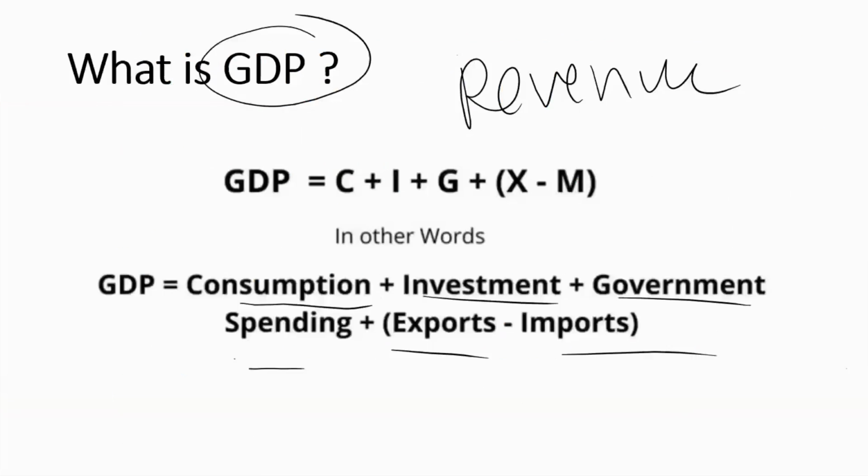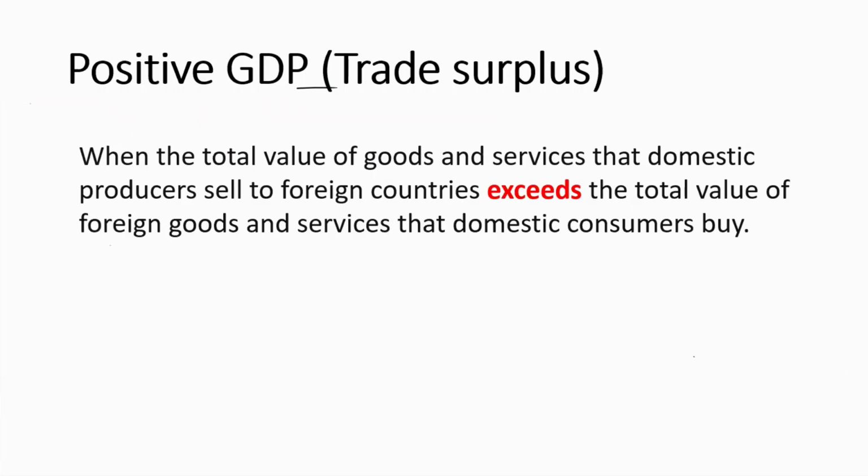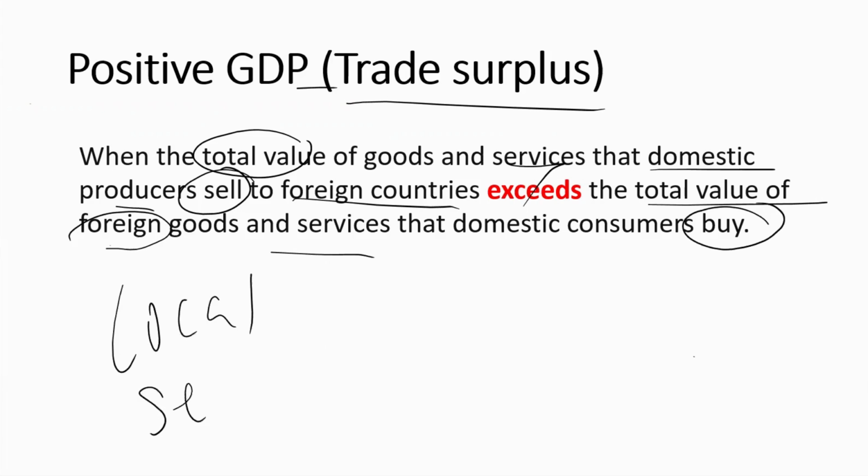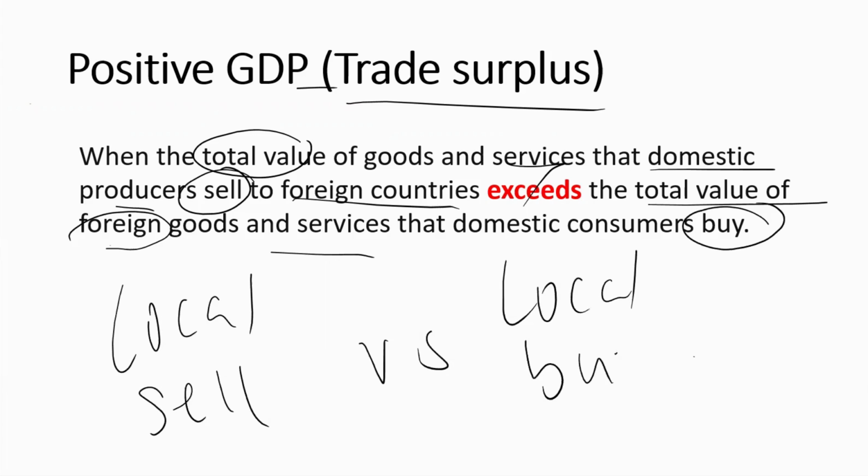So what constitutes a positive GDP, in other words a trade surplus, is when the total value of the goods and services that domestic producers are able to sell to foreign countries exceeds the total value of foreign goods and services that domestic buyers purchase. It just means how much the local is selling versus how much the local is buying. In this case, the local is selling more than the local is buying.